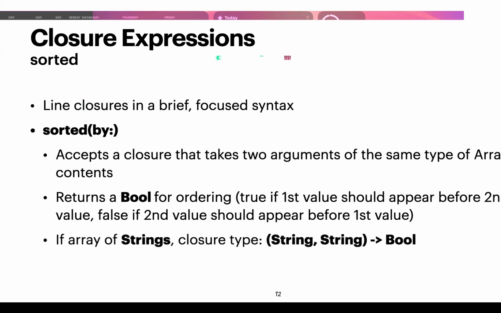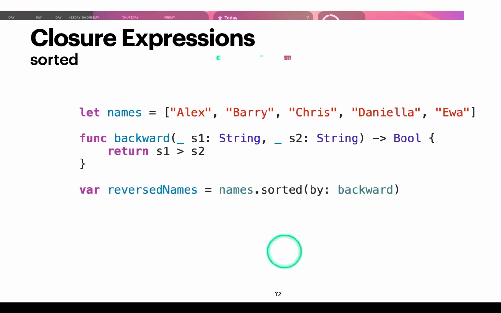For example, if we have an array of strings and we call sorted on it, the closure type would be String, String returns Bool. We're basically passing two strings into this closure, and if it returns true, that means the first string should appear before the second string. If it returns false, then the second string should appear before the first. So let's take a look at a more concrete example.